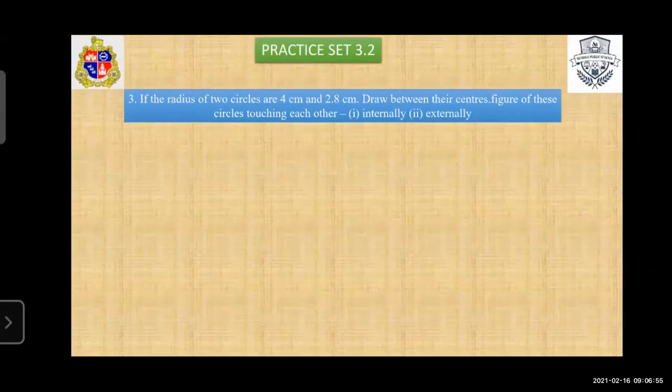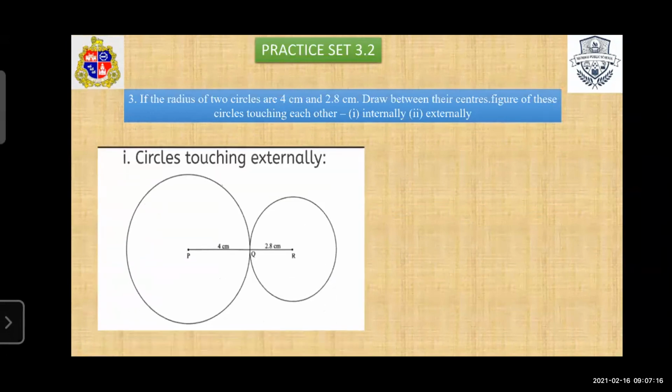If the radii of two circles are 4 centimeter and 2.8 centimeter, draw the figure between their centers if the circles touch each other internally and externally. So in this question, we have to draw the figure. So see, first, the circles having radius 4 centimeter and 2.8 centimeter, we draw in this way.